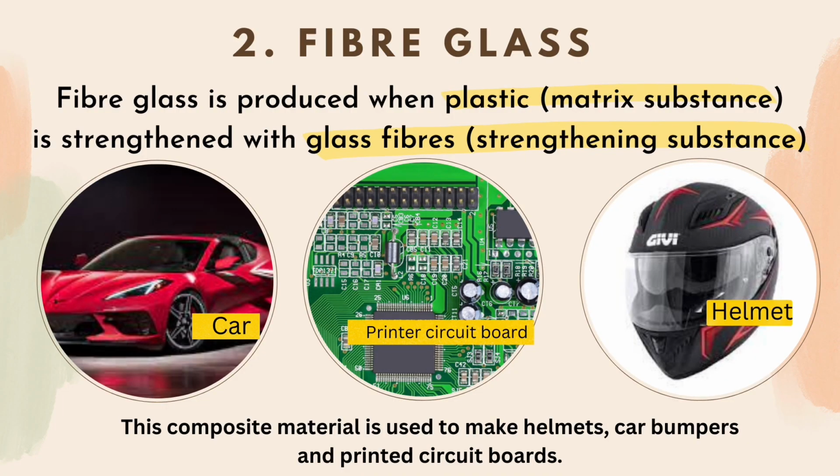Number two, we have fiberglass that is produced when plastic, which is a matrix substance, is strengthened with glass fiber, strengthening substance. So this composite material is used to make helmets, car bumpers, and printed circuit boards.